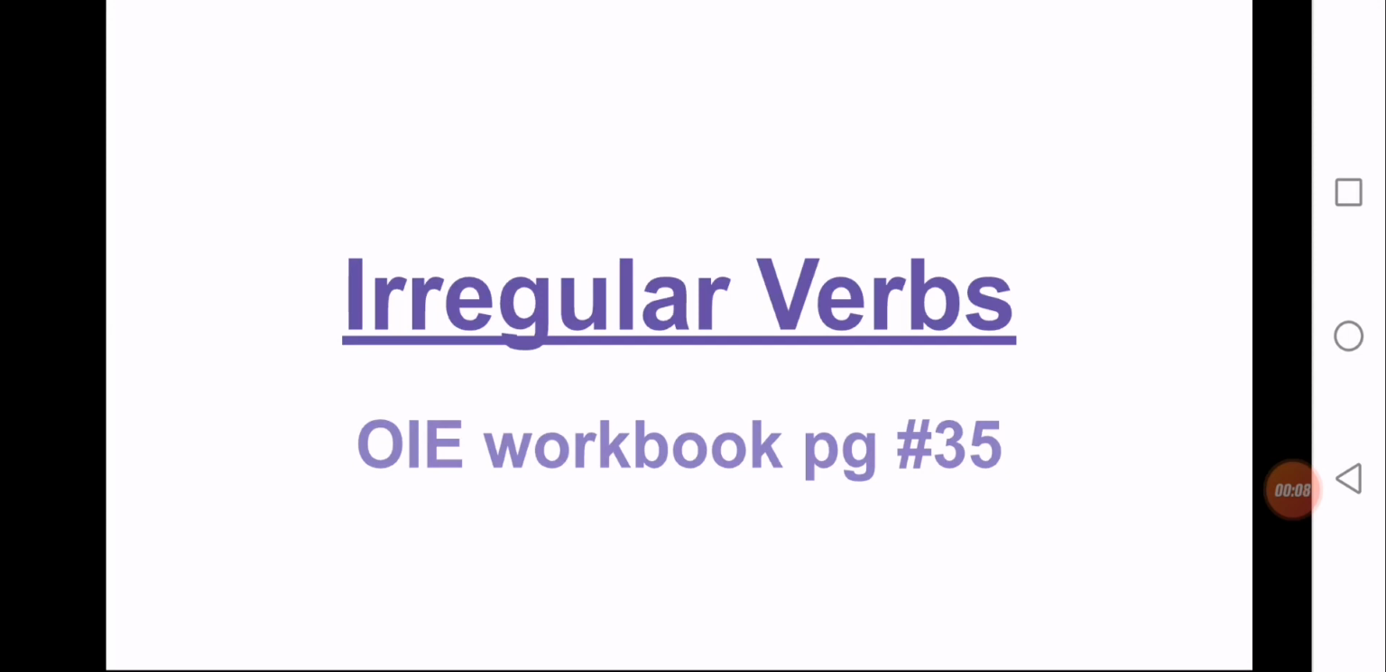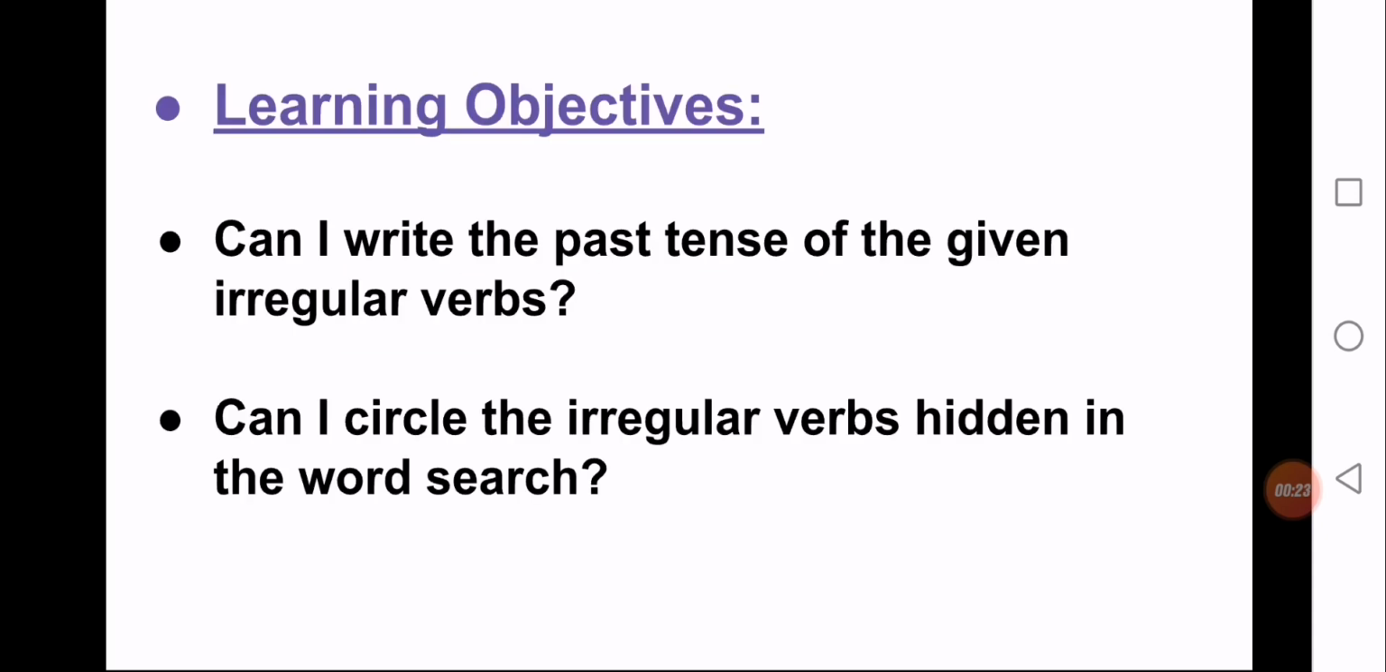Today we are again going to do irregular verbs. As you know, previously we did the work on the OIE textbook. So today we are going to do the work on the OIE workbook, page number 35. The learning objectives for this lesson are: Can I write the past tense of the given irregular verbs? Can I circle the irregular verbs hidden in the word search?